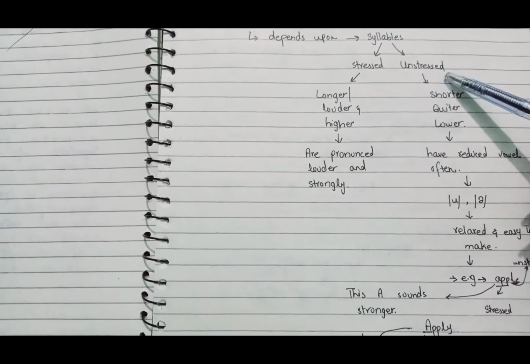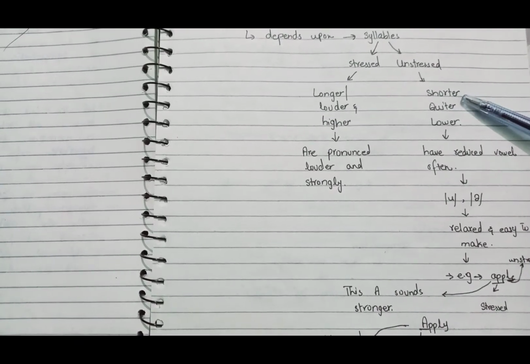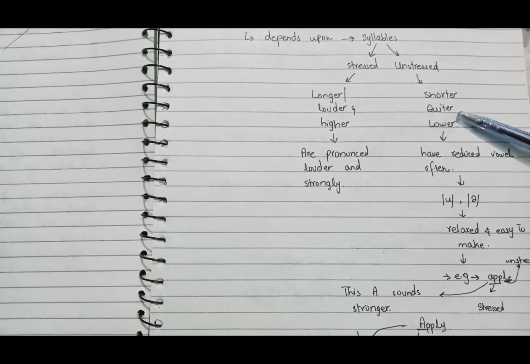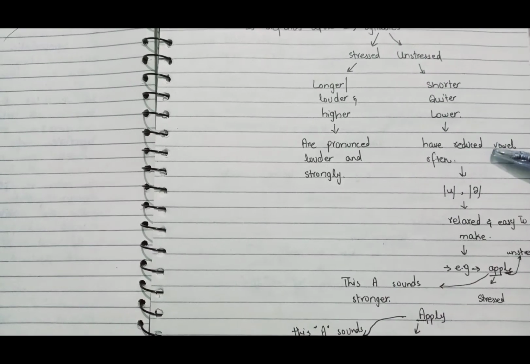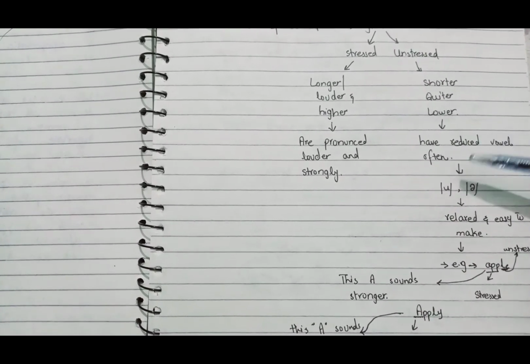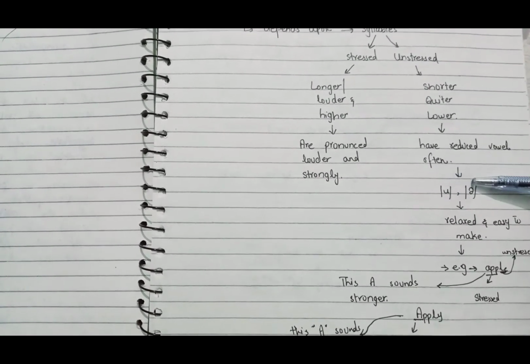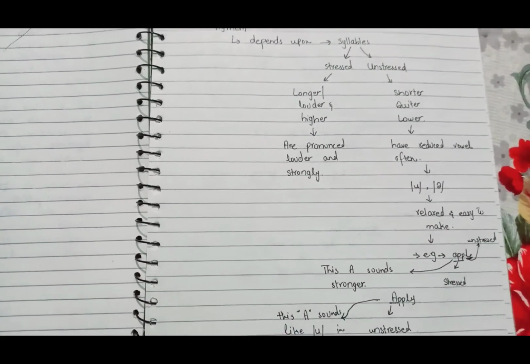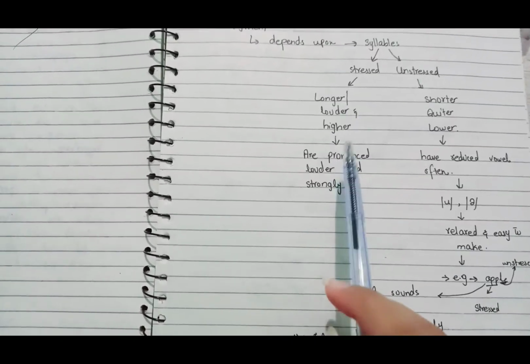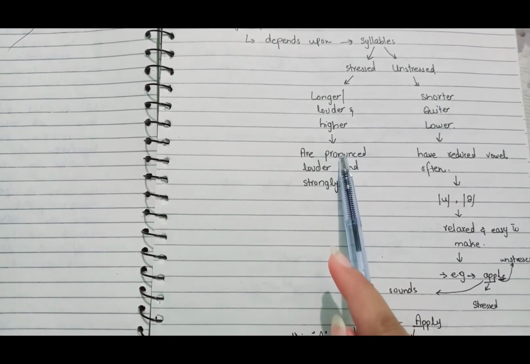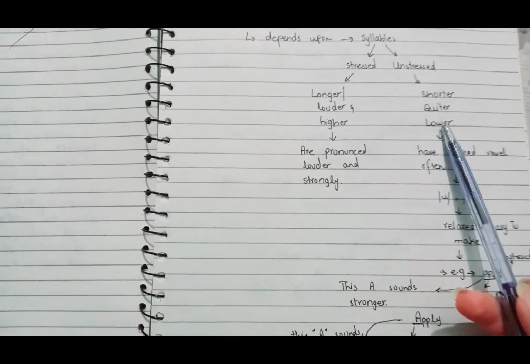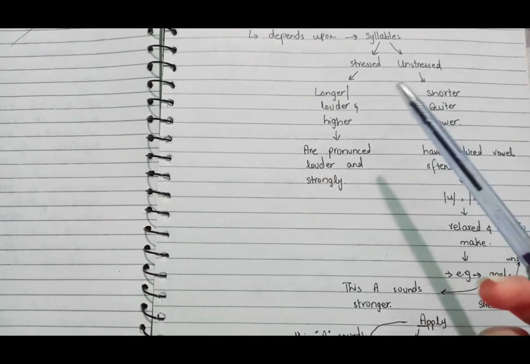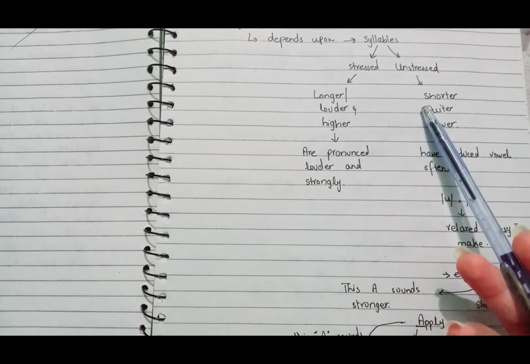The unstressed ones are the quieter, shorter, and lower ones. They often have a reduced vowel, and the reduced vowels include the a and the schwa sound.